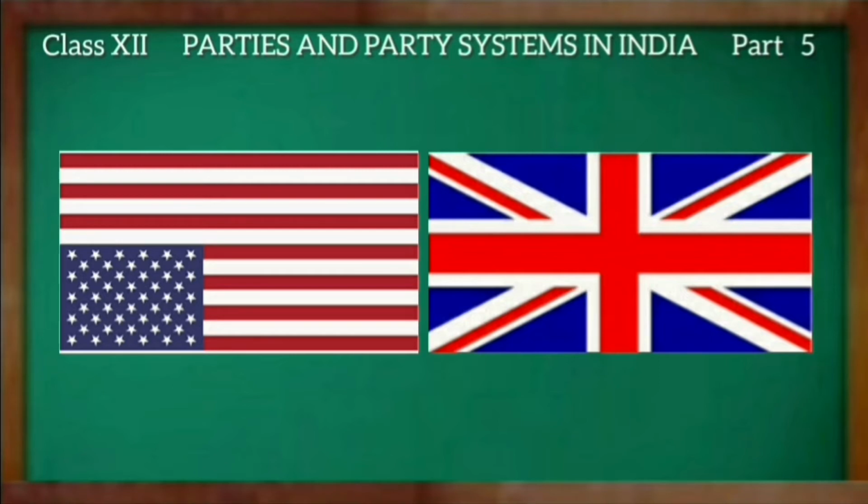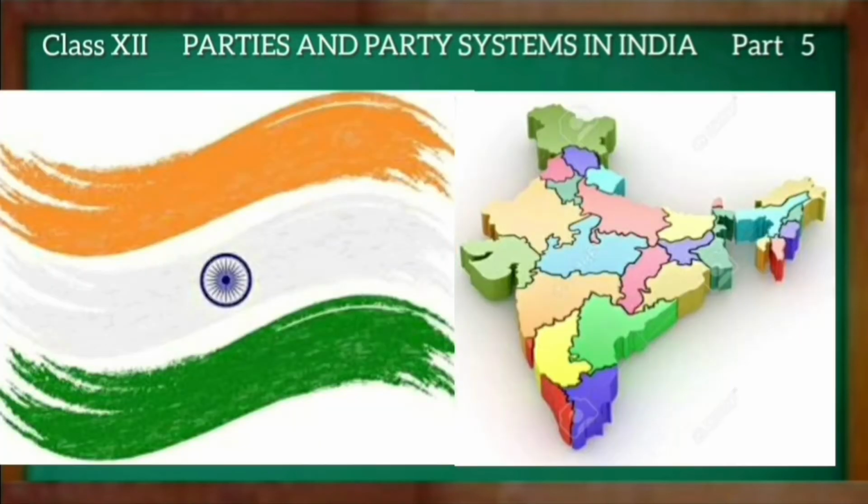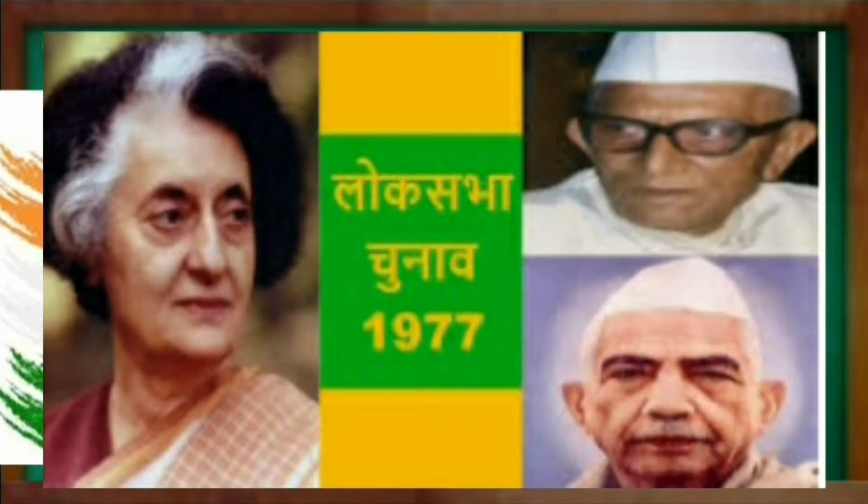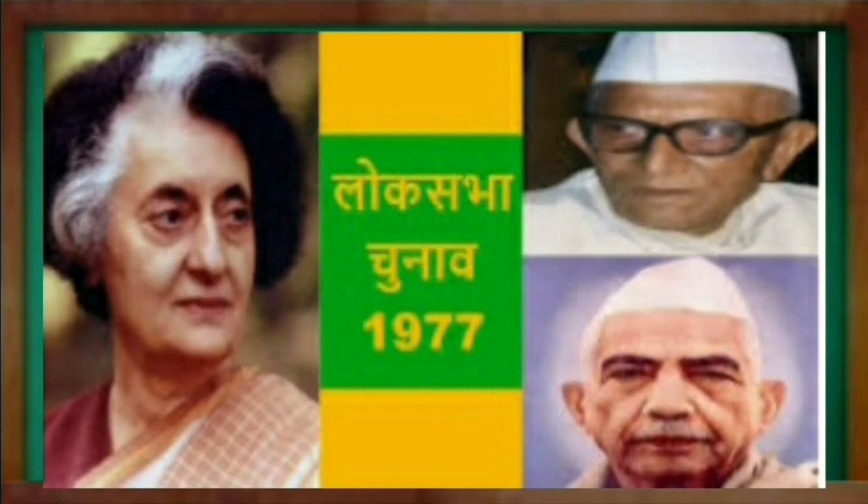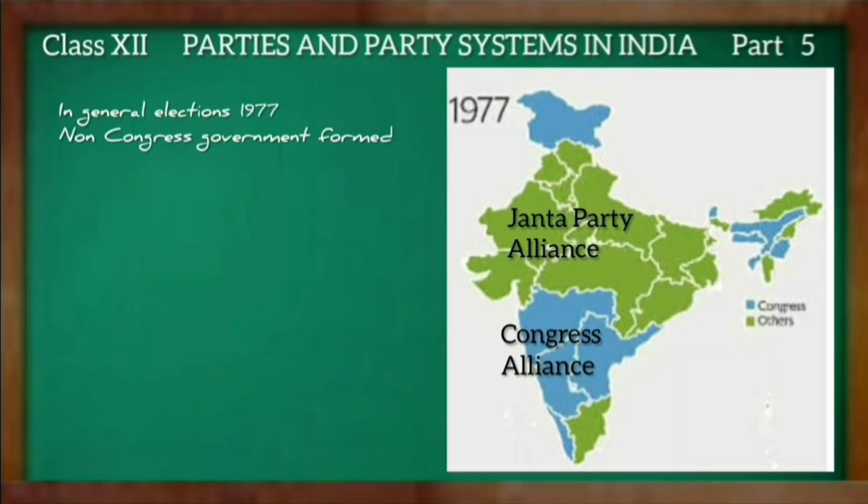If we talk about the Indian scenario regarding the biparty system, we all know that the Indian political system is a multi-party system. But after independence, we have seen that a biparty system also existed in India. For example, in the 1977 election, for the first time we see a non-Congress government formed.